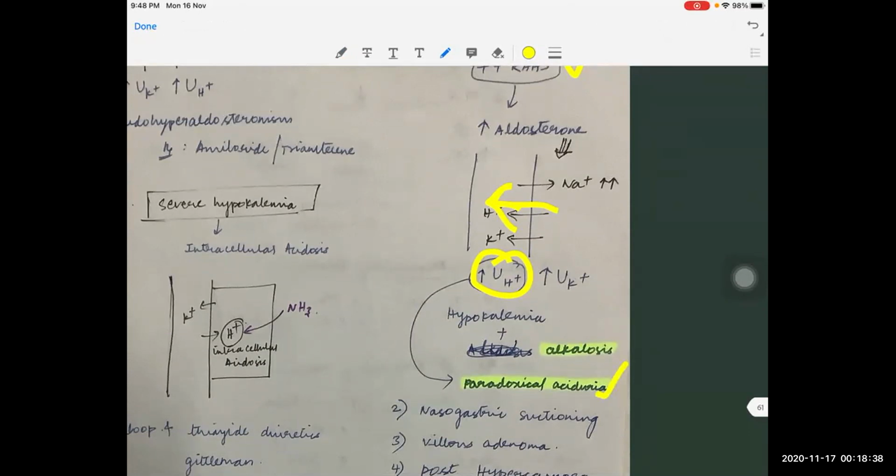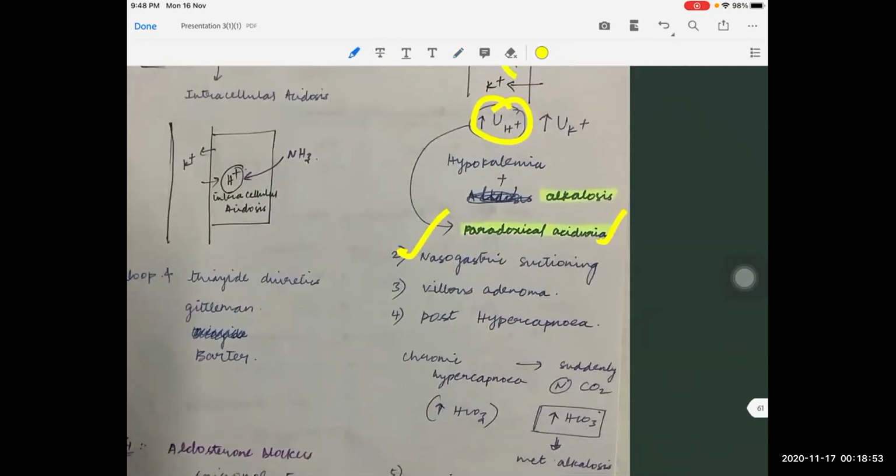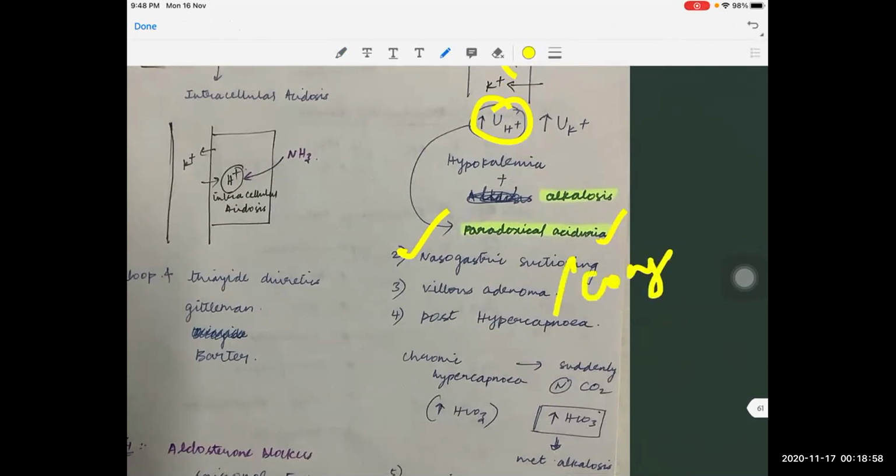The second cause of chloride depletion alkalosis is nasogastric suctioning. The mechanism is the same, loss of H plus and Cl minus ions in the vomitus. The third important cause is villous adenoma. Villous adenoma and other congenital chloride-depleting diarrheas cause loss of chloride ions in stools, especially in villous adenoma. That is why the patient will be having severe metabolic alkalosis.